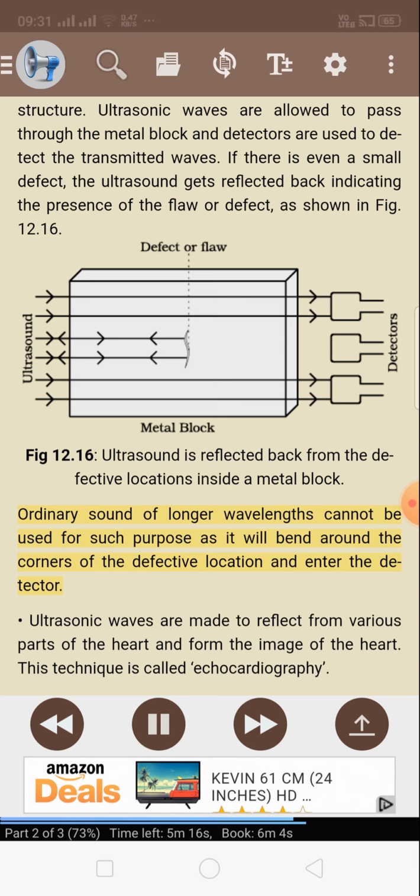Ordinary sound of longer wavelengths cannot be used for such purposes. It will bend around the corners of the defective location and enter the detector. Ultrasonic waves are made to reflect from various parts of the heart and form the image of the heart. This technique is called echocardiography.